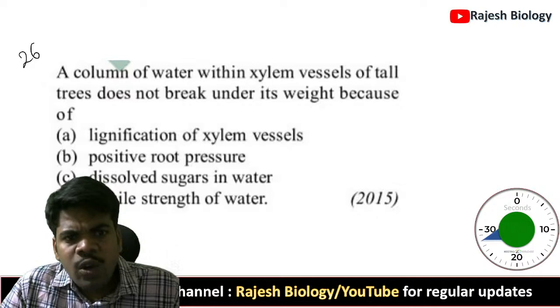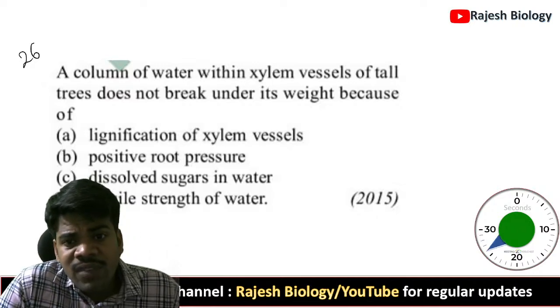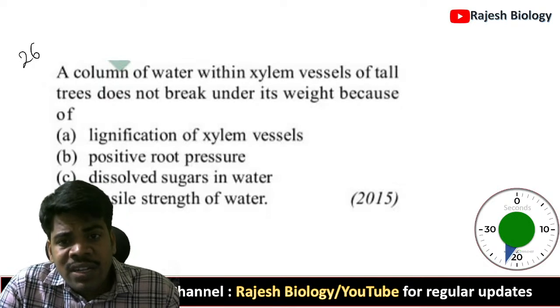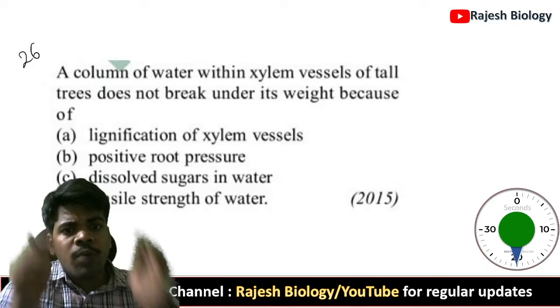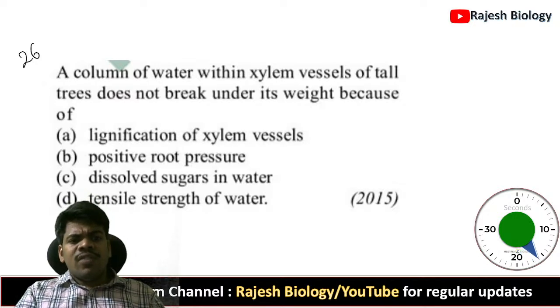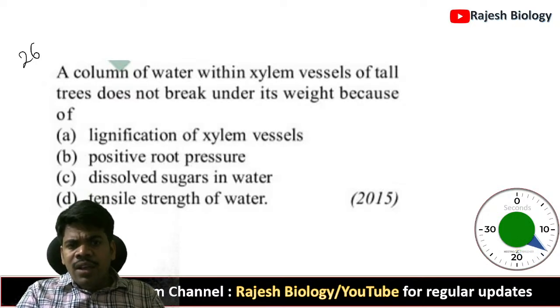26th. A column of water within the xylem vessels of tall trees does not break under its weight because of.